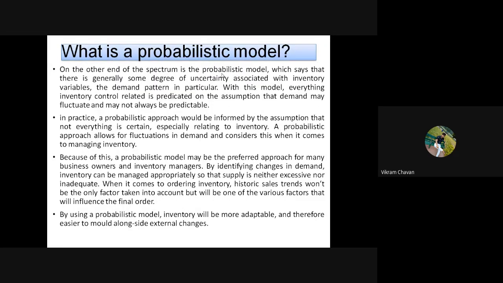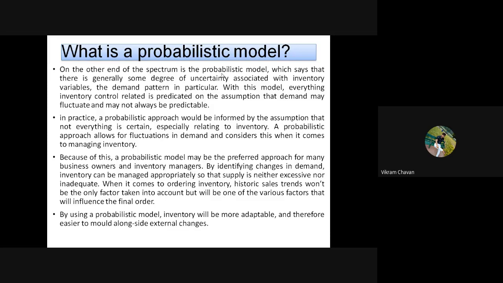On the other end of the spectrum is the probabilistic model, which says that there is generally some degree of uncertainty associated with inventory variables. The demand pattern is particular. With this model, everything related to inventory control is predicated on the assumption that demand may fluctuate and may not always be predictable. Again, note down this particular point.